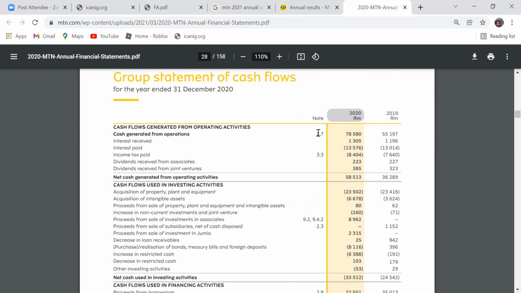If you want to get detailed information about this particular amount, which note are you going to go to? You go to Note 2.7. So we are preparing the information in a summarized way.